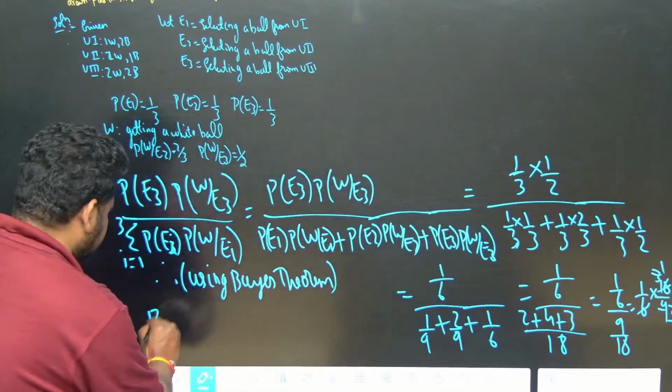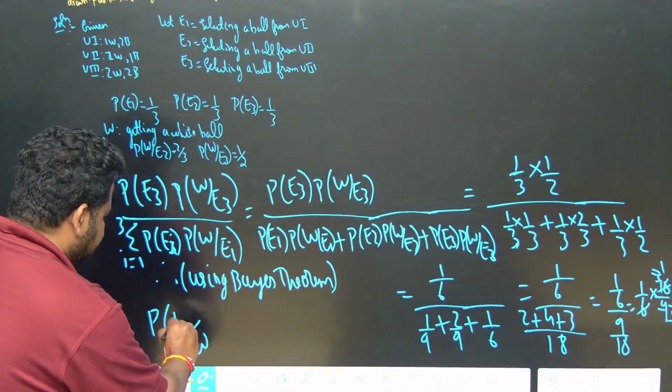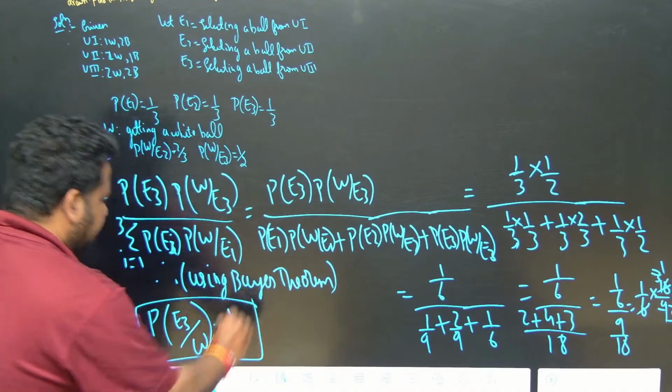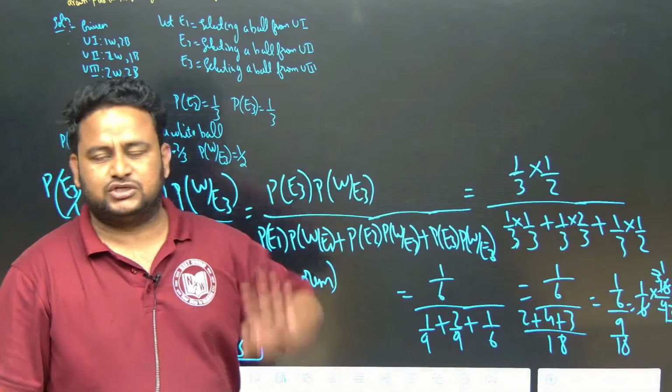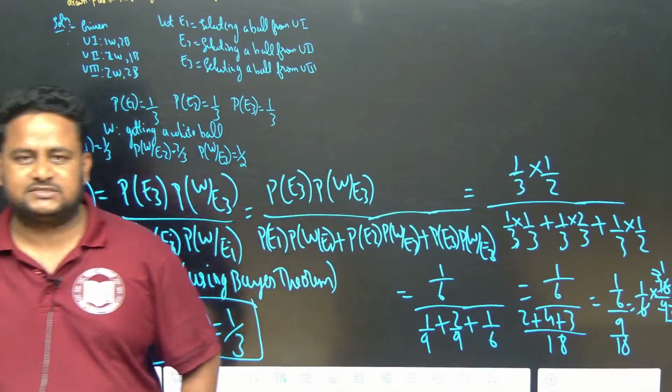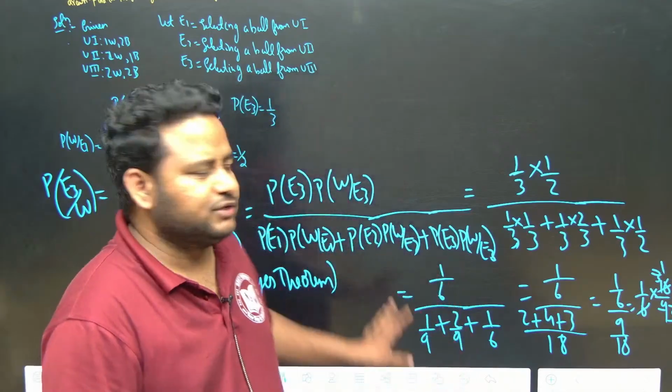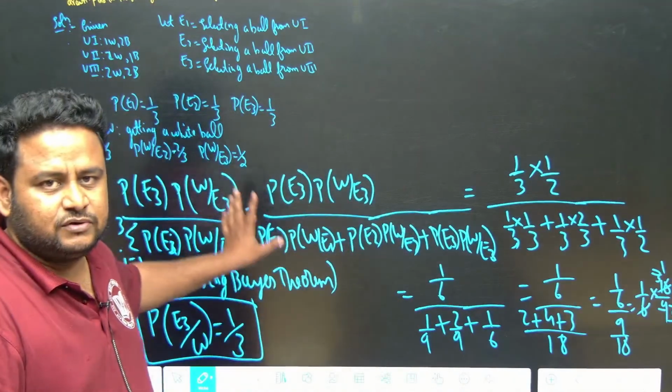Probability of getting the white ball from urn 3 will be equal to 1 by 3. By applying the Bayes theorem we got the solution to this question, friends. Clear? This is how you got to solve this question.